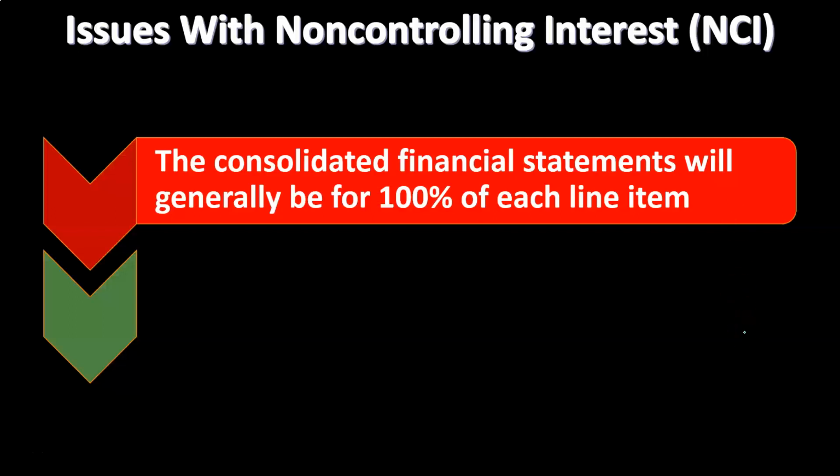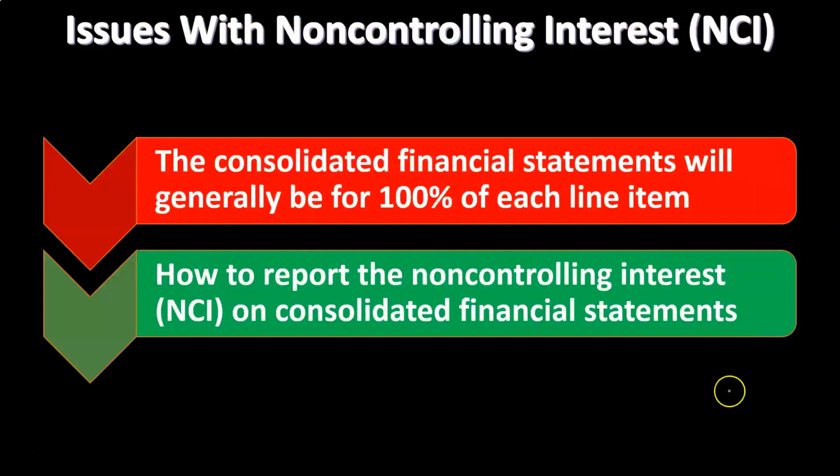So the consolidated financial statements will generally be for 100% of each line item. So in other words, if you talk about S, the subsidiary, and you have a non-controlling interest, say 10%, it's not like you're going to take 10% of each line item. That's one way you might think of it. We're generally going to be consolidating the entire thing together for each line item and then representing the non-controlling interest in one or two accounts on the balance sheet and income statement. So we'll see examples of that, and that'll make more sense as we go through example problems.